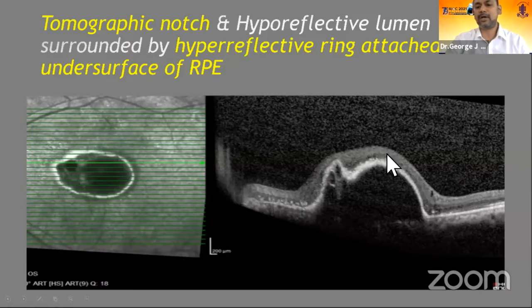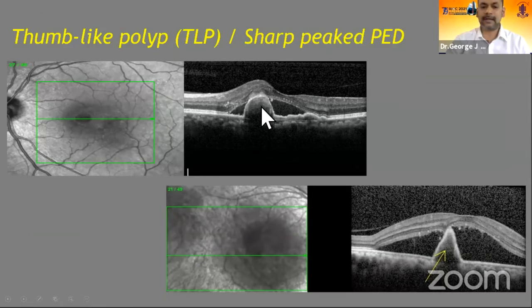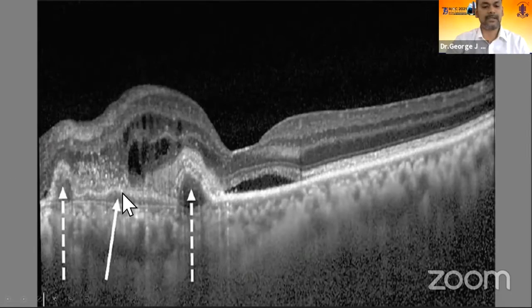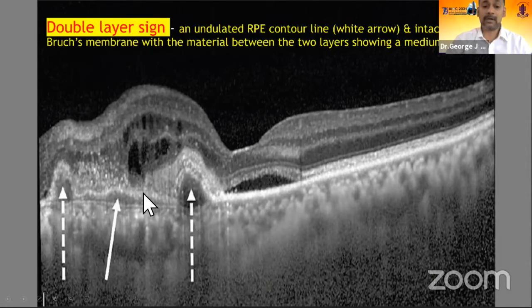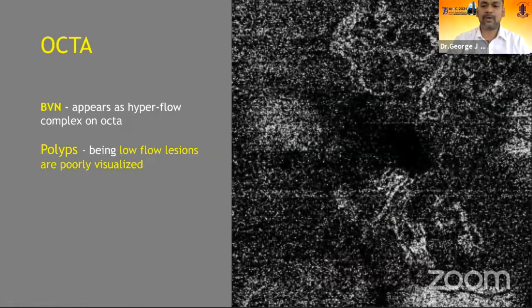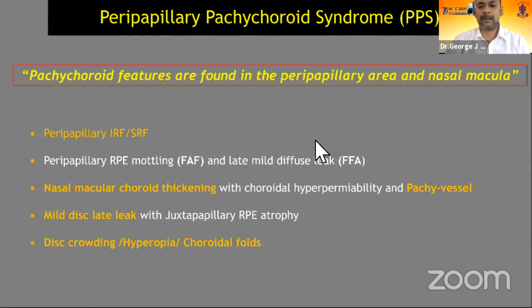The other typical features like a notched PED with polyp on the undersurface of the RPE, a sharp peaked PED or a thumb-like PED, or a double layer sign harboring the branching vascular network between the separated Bruch's and the RPE. These are all classic OCT signs and the new consensus group have found around 82% non-ICGA OCT diagnosis of PCV compared to the gold standard ICG. So it is quite an important feature to understand on OCT. And OCTA also picks up this branching vascular network, but polyps being low flow lesions are poorly visualized on OCT angiography.